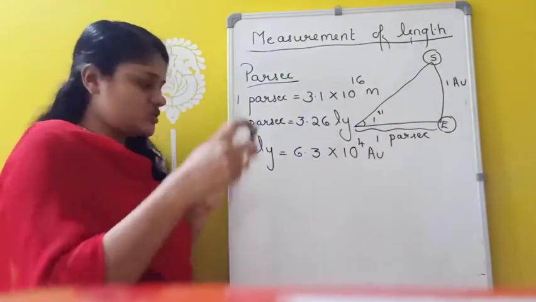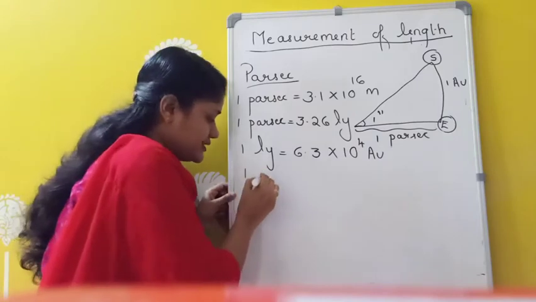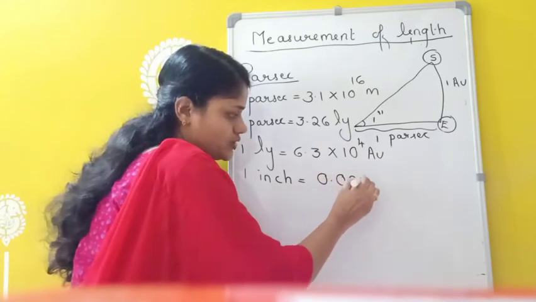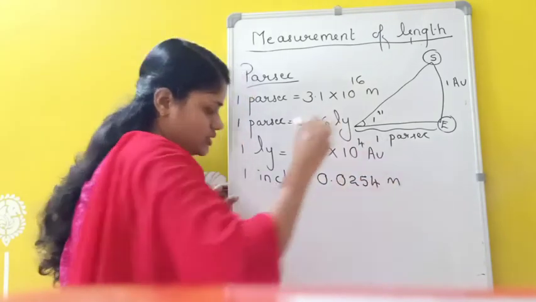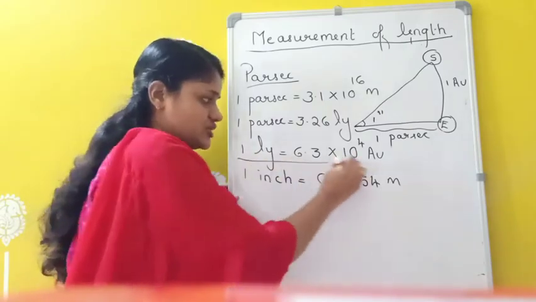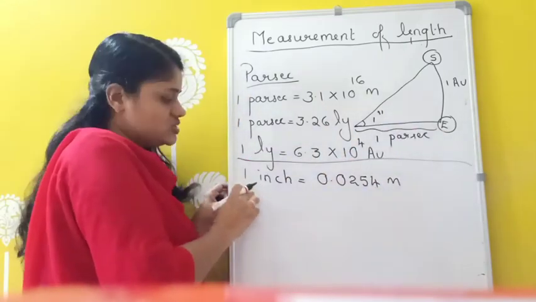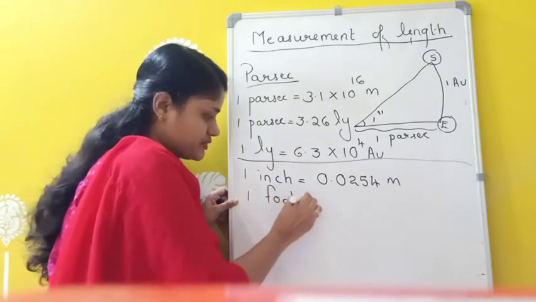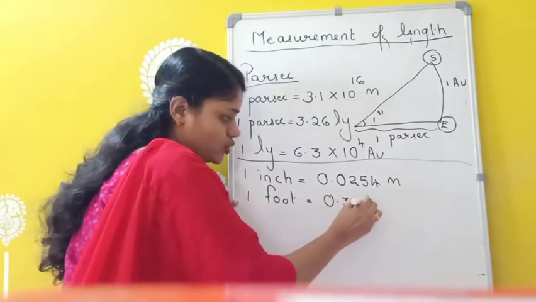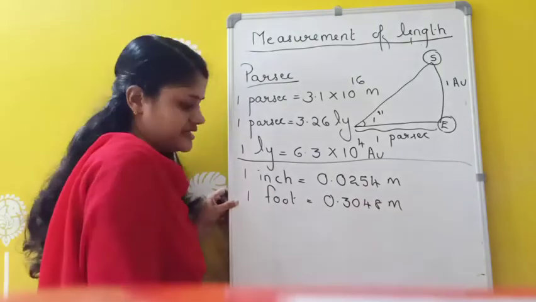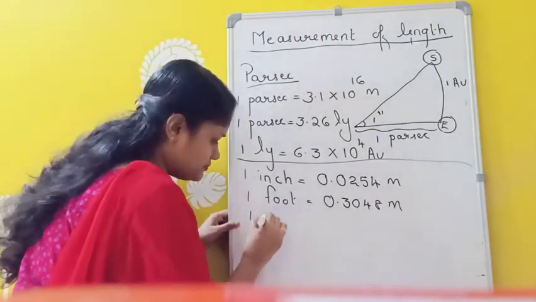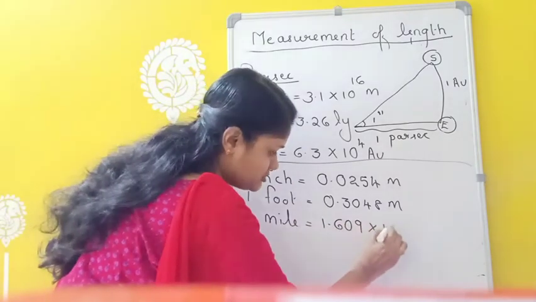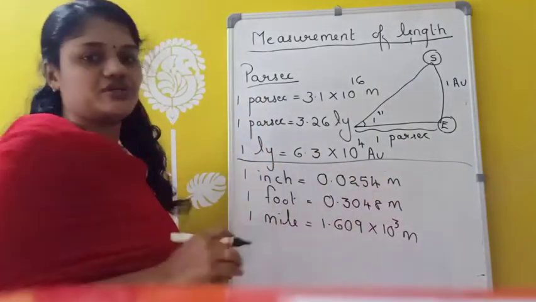Now we have some other units also, like inch. 1 inch equals 0.0254 meter. Inch is another unit. This is not a larger unit of length, a smaller unit only. Similarly, 1 foot equals 0.3048 meter. And similarly, another one, 1 mile equals 1.609 into 10 raised to 3 meter. So these are some other units of length.